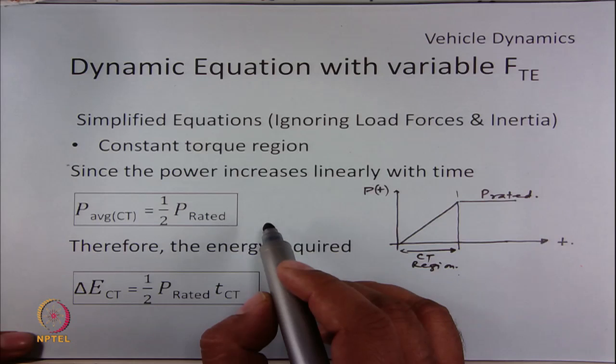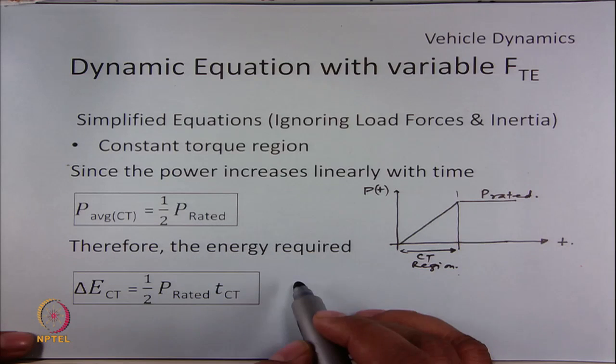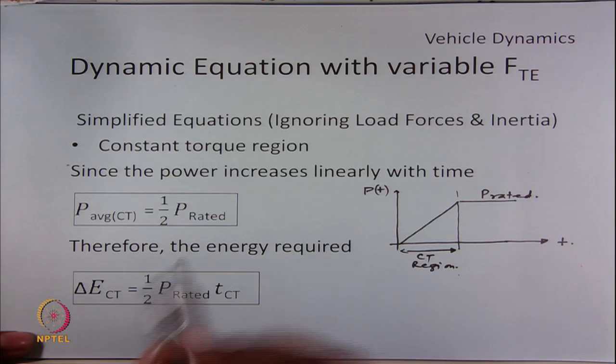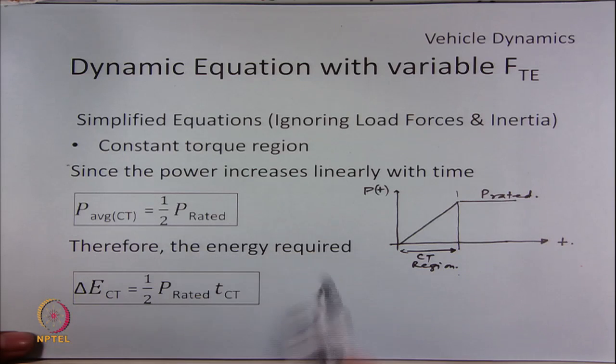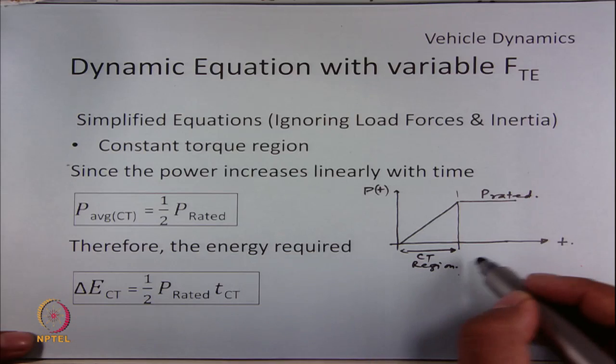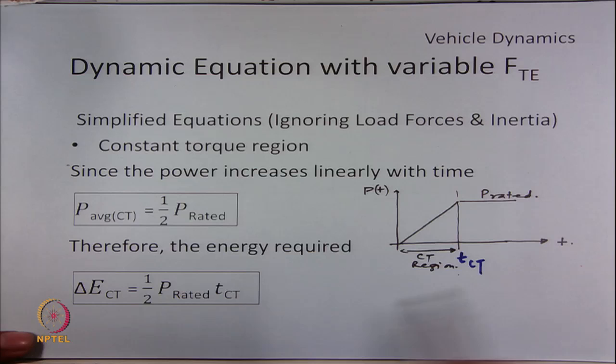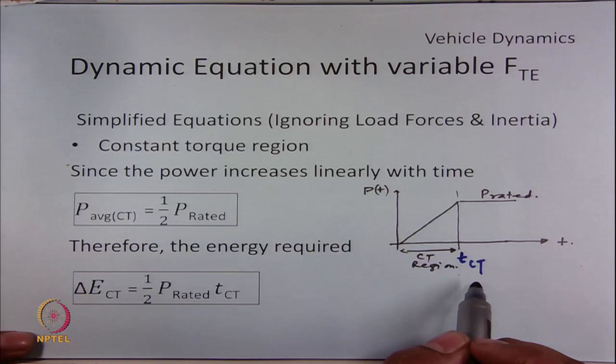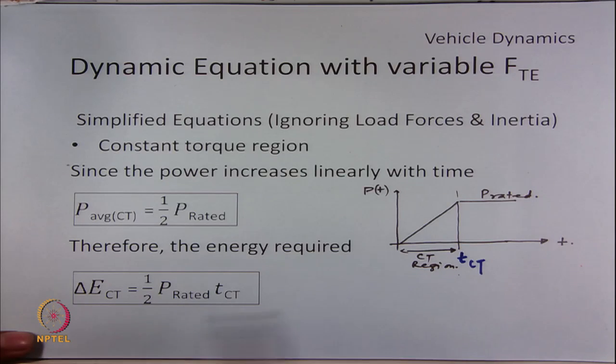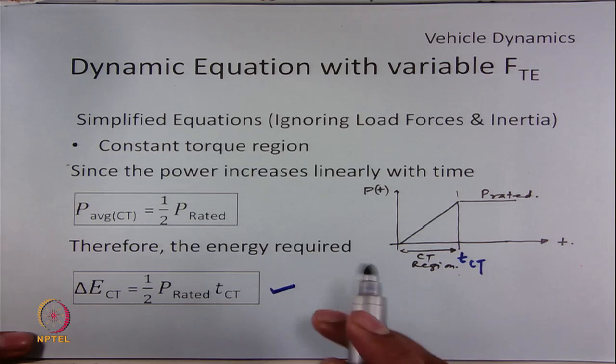Once the average power is known, we can also calculate the energy required in this mode by just multiplying P average by the time elapsed in the constant torque region. So, it is half P rated into TCT.